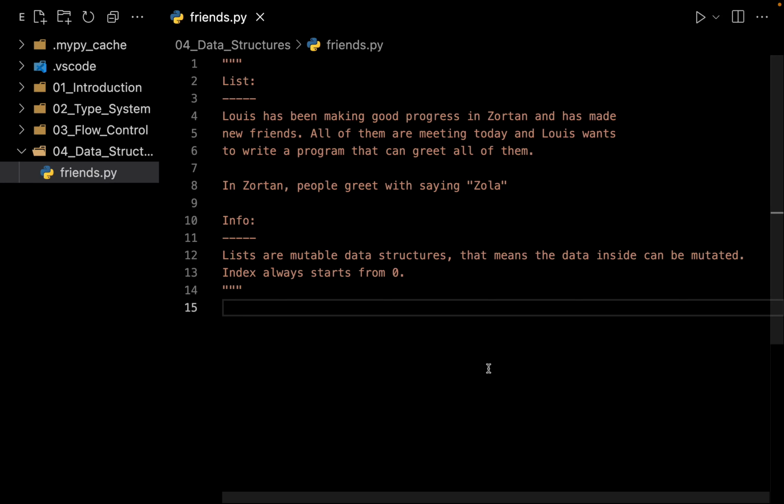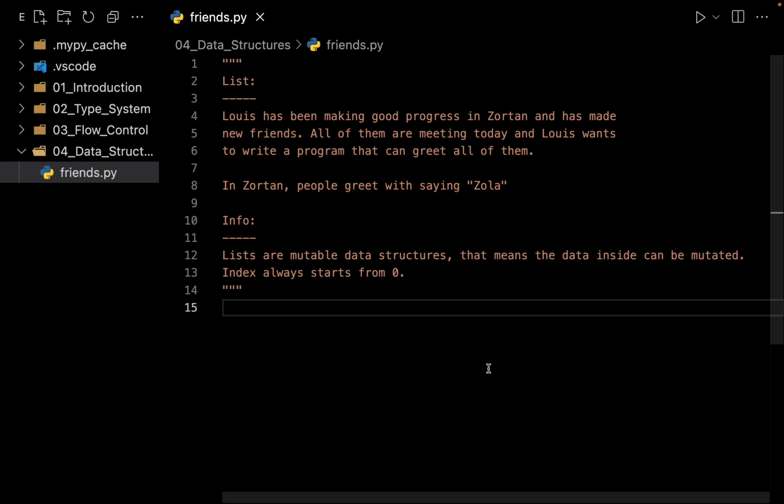Welcome to a brand new section. This section is all about data structures. Data structures is just a common name for how we can group our data together. And the first data structure that we are going to see is called a list.